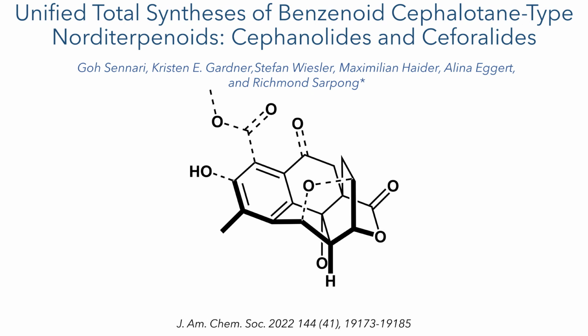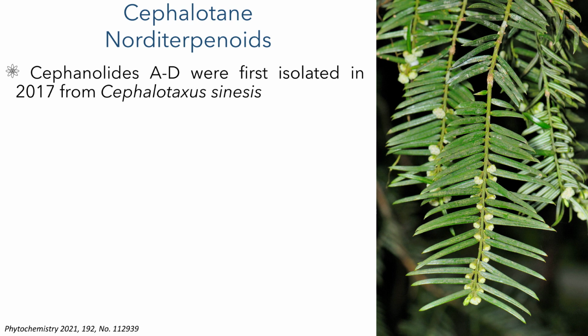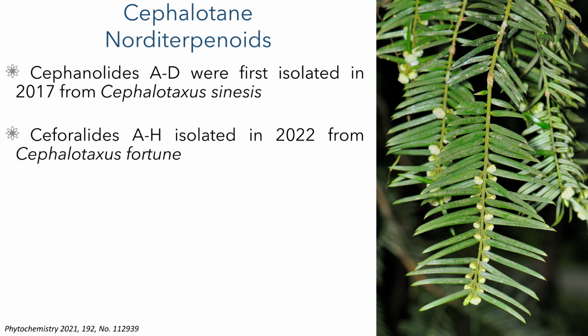This work was published by the Sarpong group in JACS in their paper Unified Total Syntheses of Benzenoid Cephalotane-Type Norditerpenoids, Cephanolides and Ceforalides. The Cephanolides A to D were first isolated in 2017 from Cephalotaxus sinensis, while the Ceforalides were isolated this year from Cephalotaxus fortunei. There have been no syntheses of these Ceforalides yet, and their bioactivity has yet to be reported.